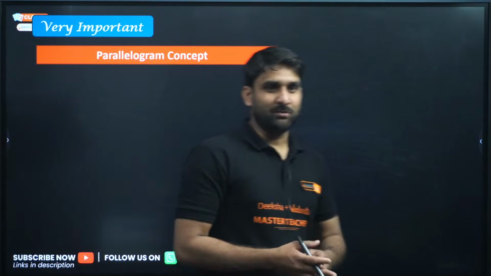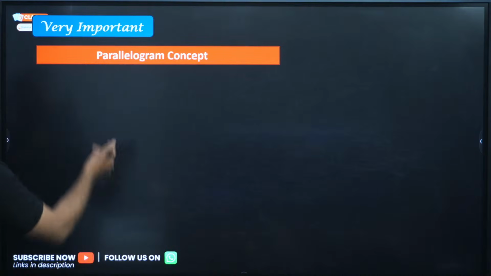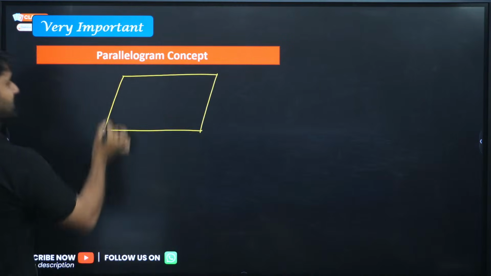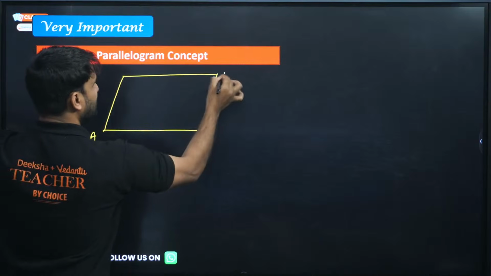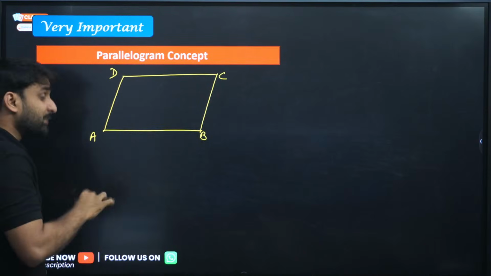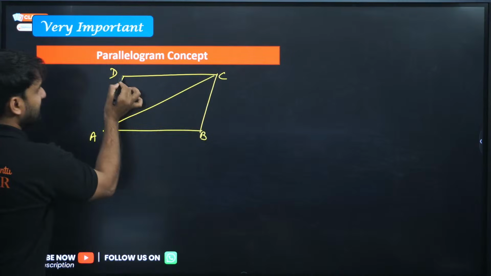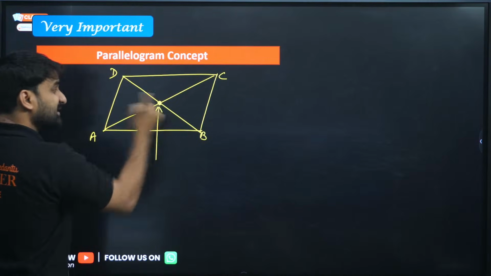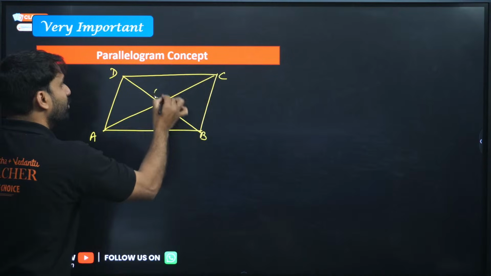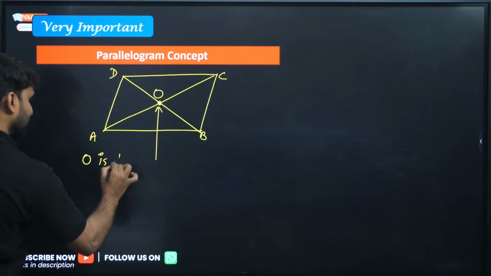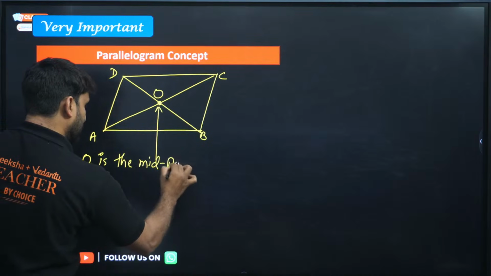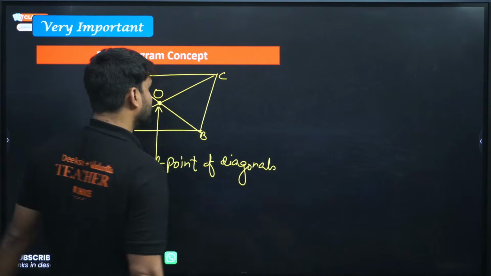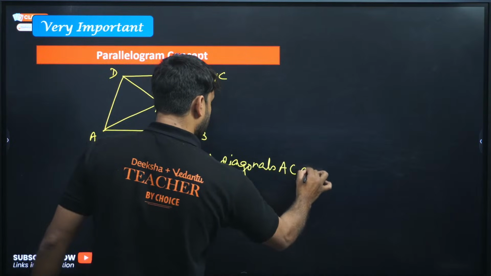Very important, the parallelogram concept. So let me tell you the parallelogram concept, my dear. In a parallelogram, and let's say these are the vertices A, B, C, D. The property of a parallelogram is that the diagonals intersect at the center, means this point is the center of diagonal AC, and let's say this is O. So my dear champion, O is the midpoint of diagonals AC and BD.